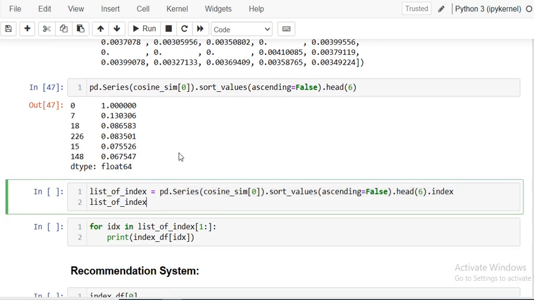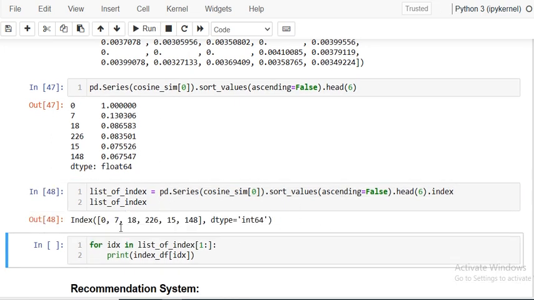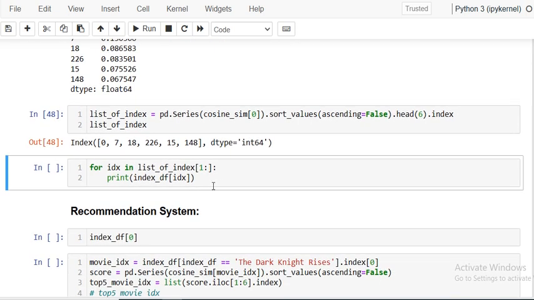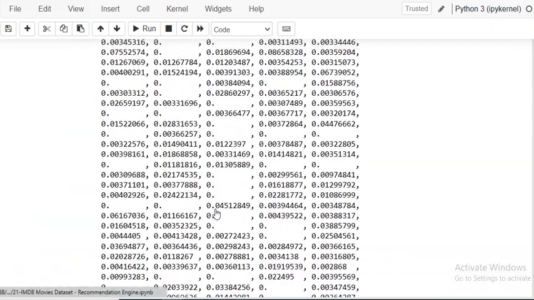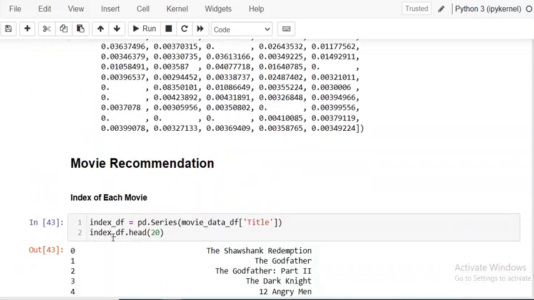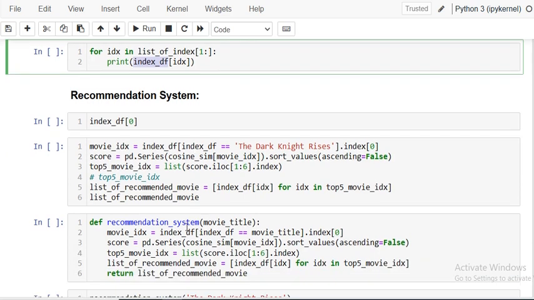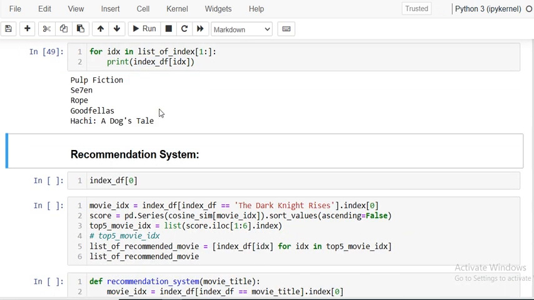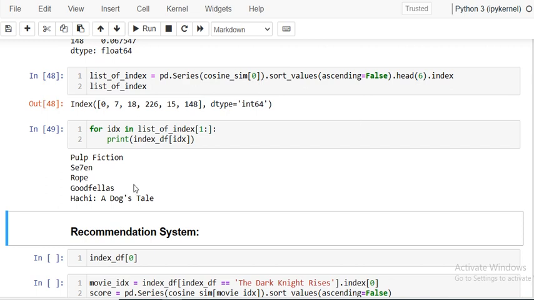For that, I'm using a logic here. I'm creating a list of indexes, and I'm running through those indices, and for each index using the movie data frame, finding the movie and printing the movie. You can see Pulp Fiction, Se7en, Goodfellas, Reservoir Dogs. So these are the similar kind of movies for The Shawshank Redemption based on the cosine matrix.